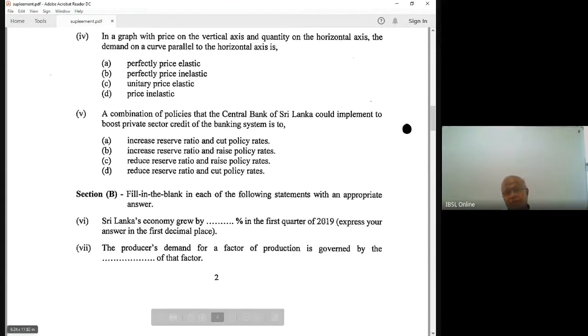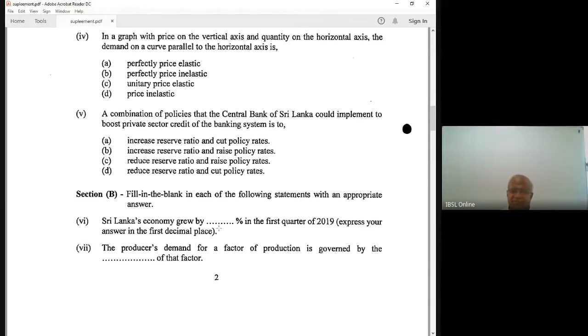Now I can't discuss these things in detail, because some of these numbers are uncertain. For example, Sri Lanka's economy contracted this year. If a similar question says the economy contracted by 1.6% in the first quarter of 2020, and the options are 'grew' or 'contracted', if I am the examiner, I will introduce both. You have to decide.